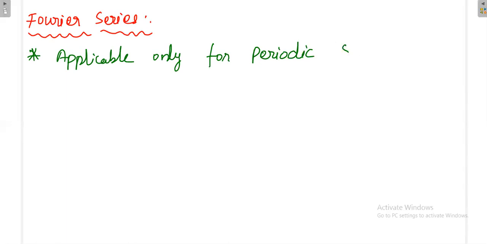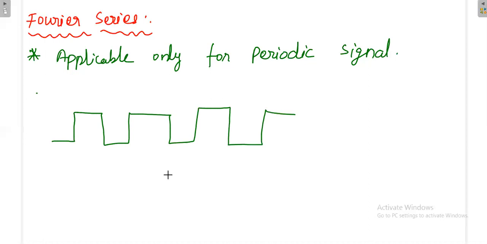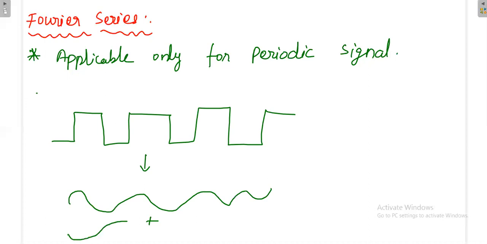And what is that Fourier series? Say for example, if you are given a non-sinusoidal periodic signal, something like this, then this signal we can write in terms of a sum of many sinusoidal periodic signals. That means I can represent this signal with the help of many sinusoidal signals. Cosinusoidal signals are also allowed. So this is the Fourier series representation.